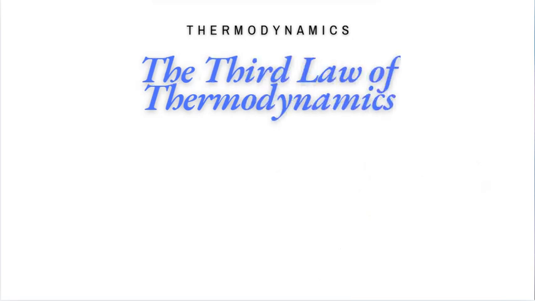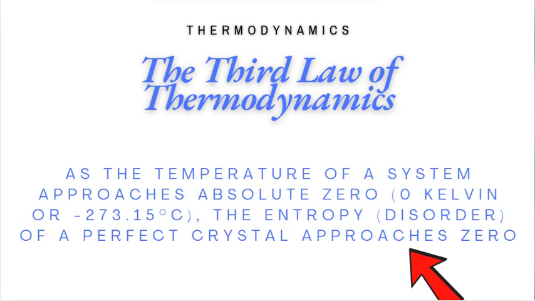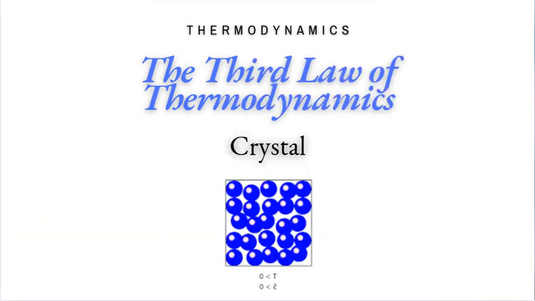The third law of thermodynamics is a bit more abstract than the first two, but let us break it down in simple terms. It states that as the temperature of a system approaches absolute zero, that is 0 Kelvin or minus 273 degrees Celsius, the entropy of a perfect crystal, which is a measure of disorder, approaches zero. Imagine you have a perfectly ordered crystal where every atom is in its exact place.